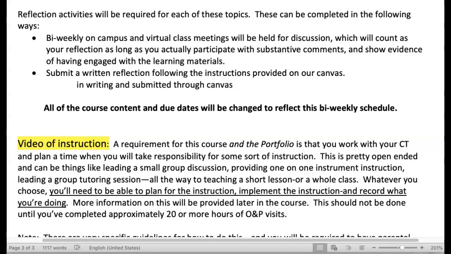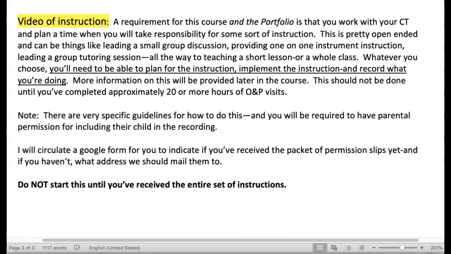So I also need to let you know that there will be another requirement. It's a video of your instruction. So a requirement for this course and the portfolio, I count it for both, is that you work with your cooperating teacher and plan a time when you will take responsibility for planning and doing some sort of instruction. So this is pretty open-ended.